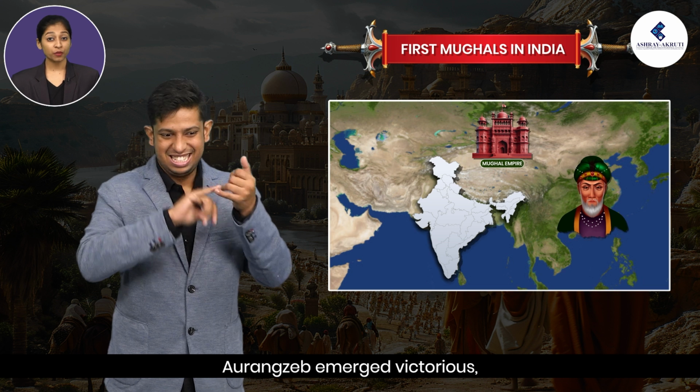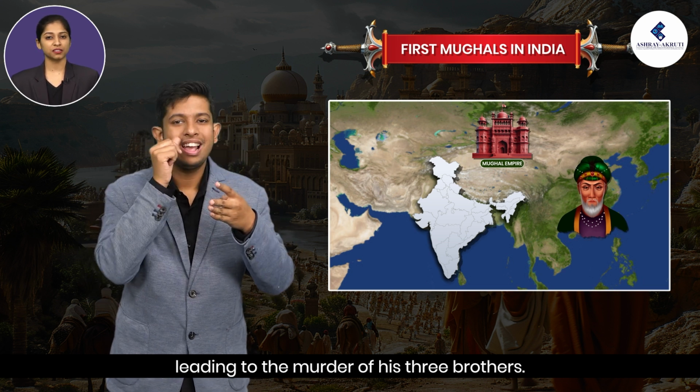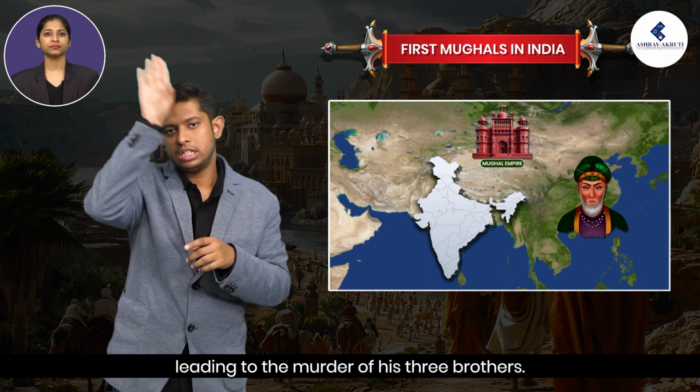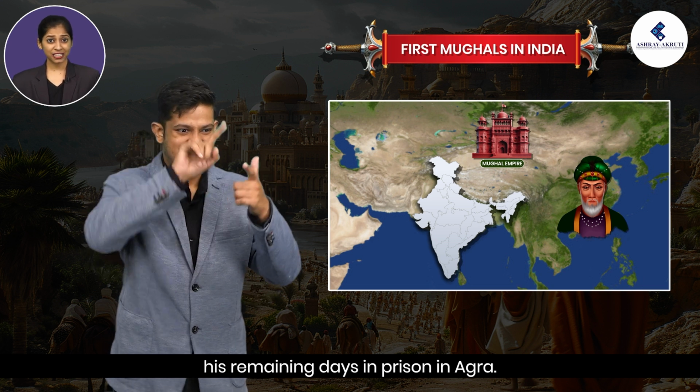Aurangzeb emerged victorious, leading to the murder of his three brothers. Shah Jahan spent his remaining days in prison in Agra.